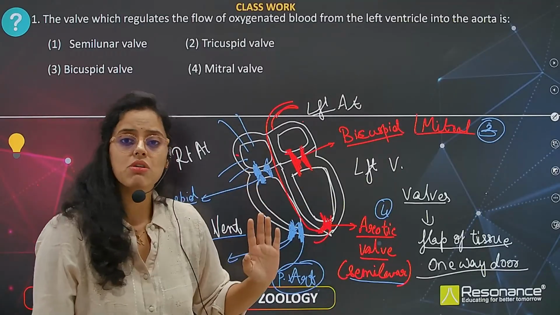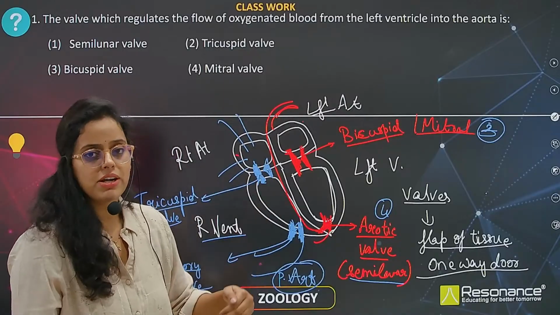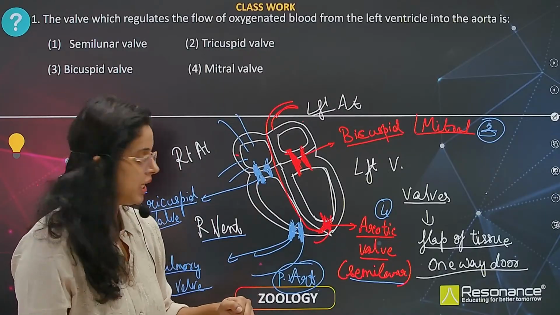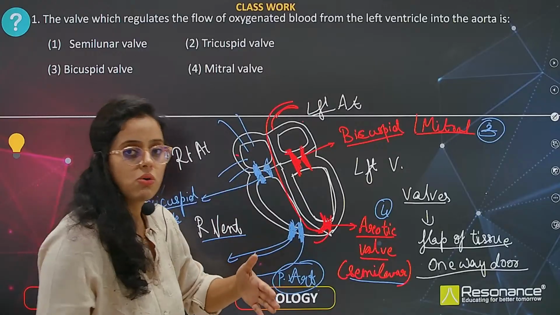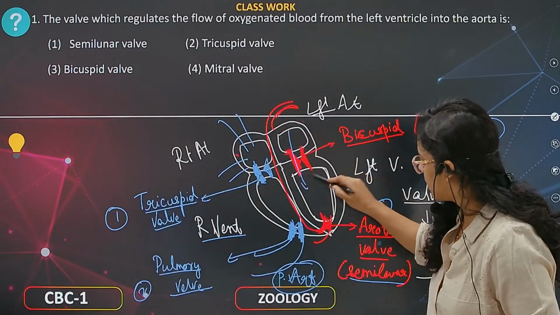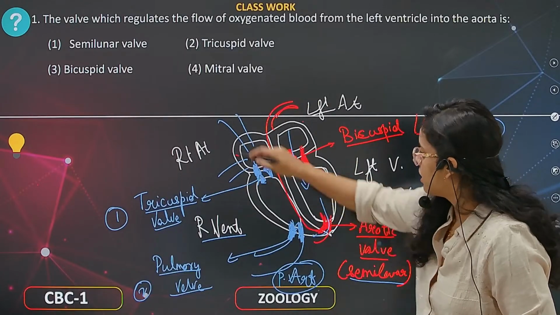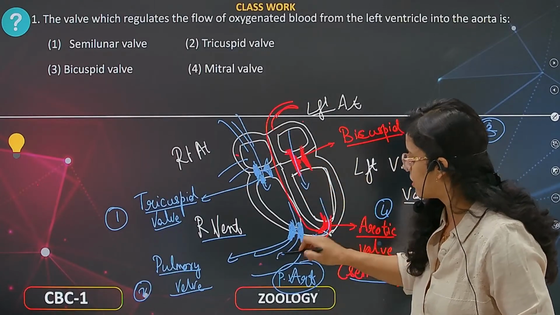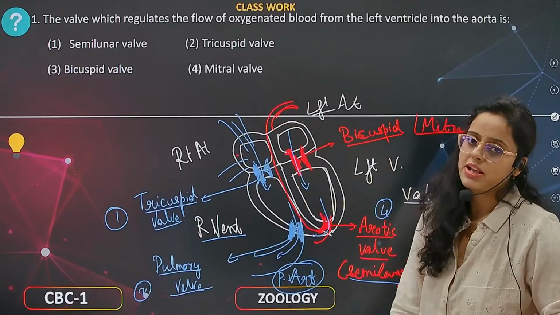Otherwise it will be reverse circulation, right? So to prevent reverse circulation or backflow, these valves only allow one-way flow. That is from here to here, here to here, then here to here and here to here. So there is only one pathway.